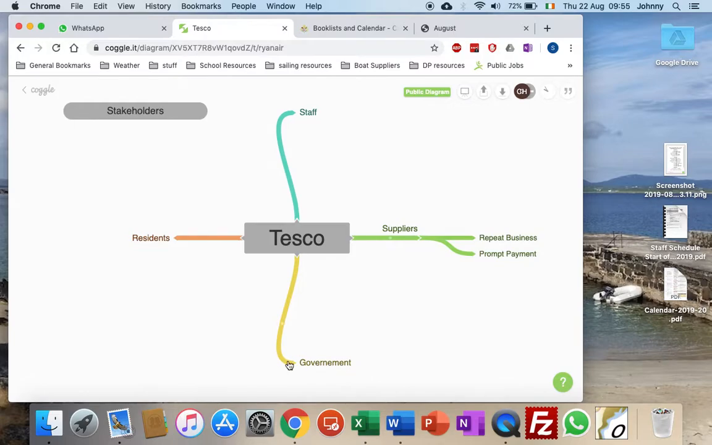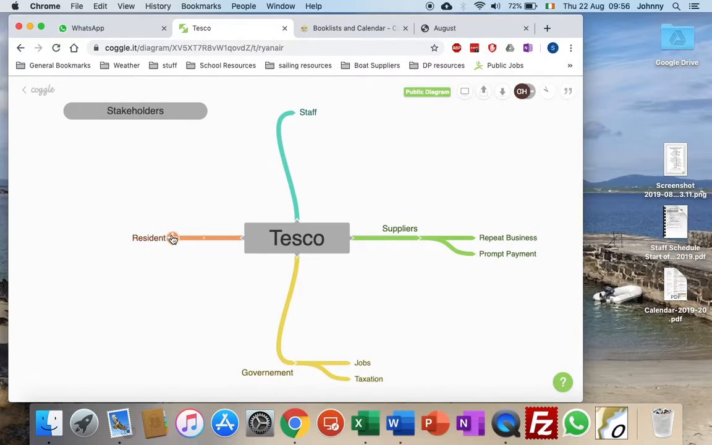So what does the government then want in the organization? Back to the plus here. The government want jobs. They want to have, let's say, long-term jobs, job creation. Another thing the government may want is, let's say, taxation. They want people to pay their taxes. And remember, the government is asking Tesco to go and collect tax for them from the staff. So Tesco are acting as a tax collector, which the government want.